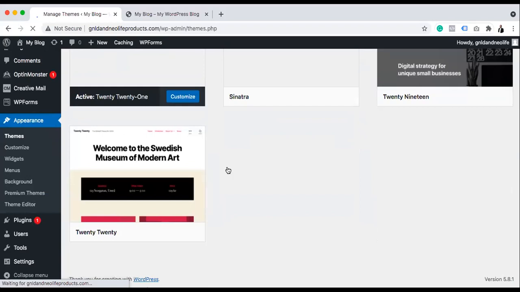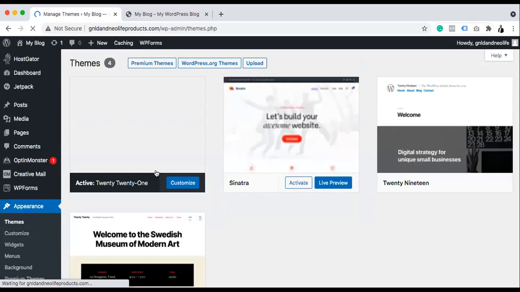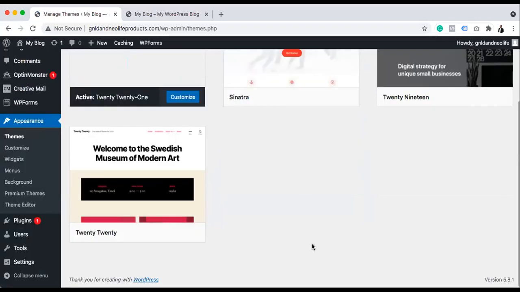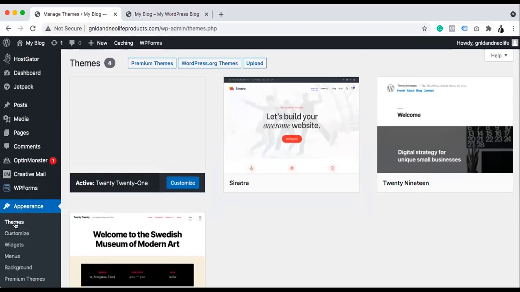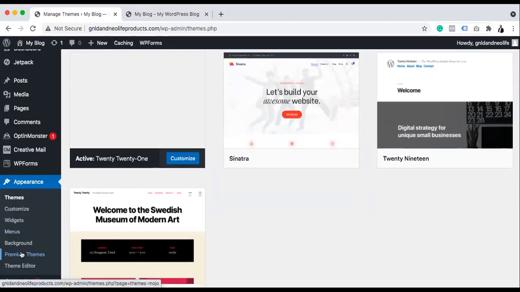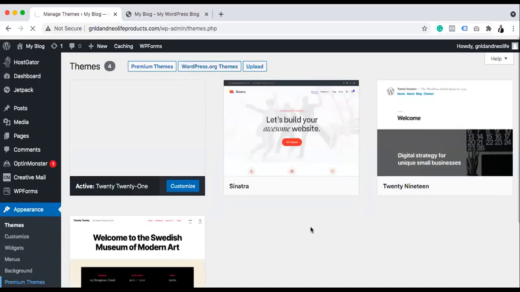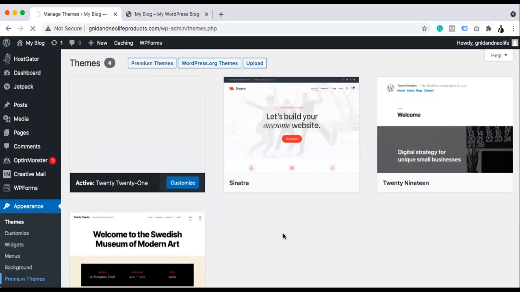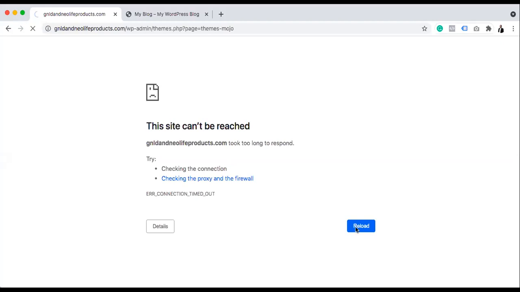So these are some default themes, right? 2021 theme and the rest. But we don't want to use any one of these default themes, right? We want to actually search for a particular theme, and we know the name of the theme that we're looking for, which is Ample.